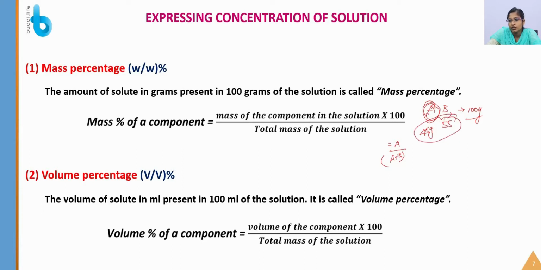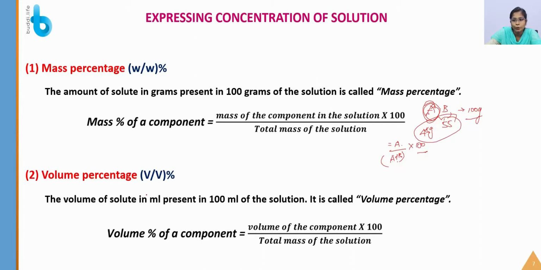Mass of the component in the solution. So A is 45 divided by 45 plus 55, into 100. We are multiplying with 100 to convert into a percentage, right? So to calculate the mass percentage of A, we use this: the mass of A divided by the total mass of the solution, into 100. So that we will get the mass percentage of the particular component in a solution.